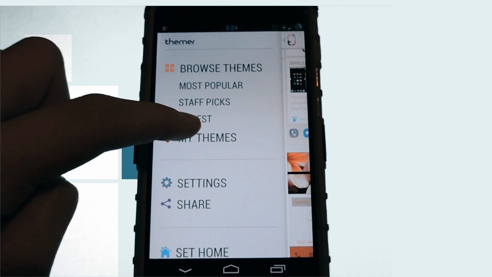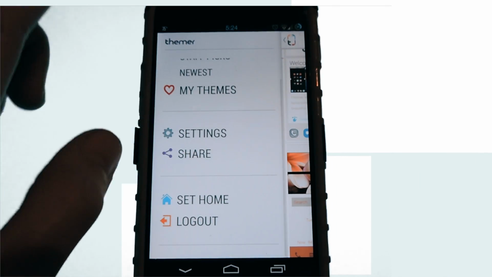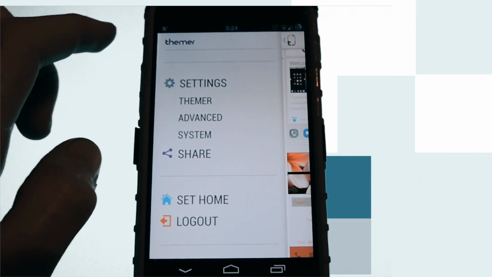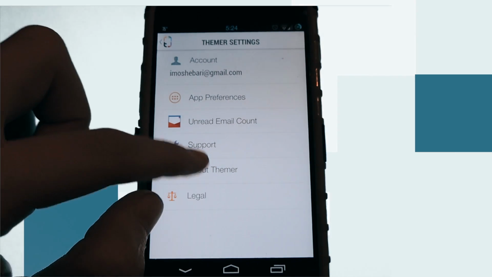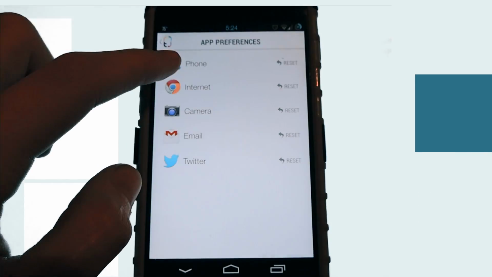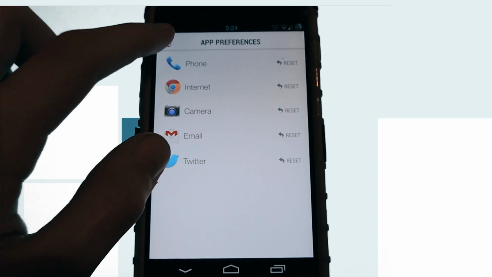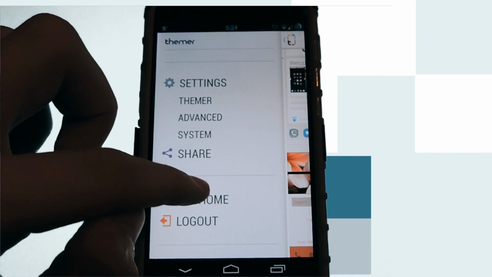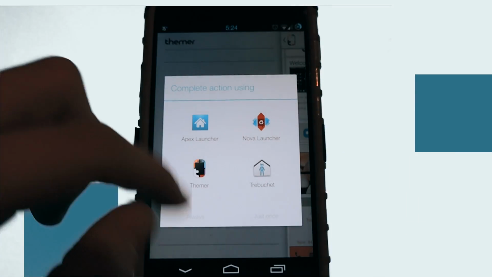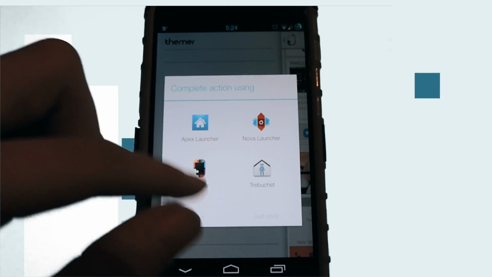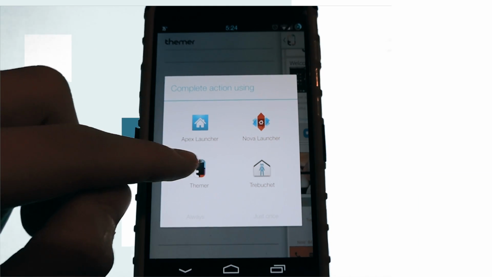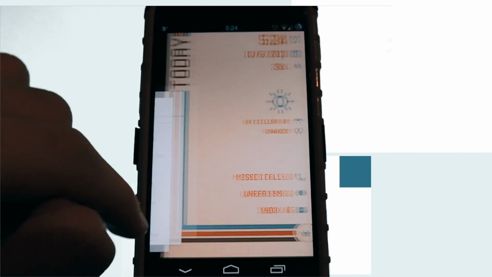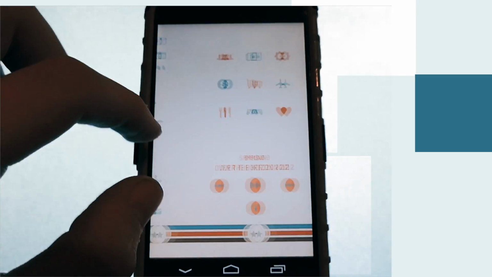As you can see, there are 3 categories here. Also, settings is where you can go into Themer settings and edit some basic things. You can change icons, and it's really cool that you can do that. And you can change what your home launcher will be from one tap, and I'm using Themer because I'm probably going to stick with it.